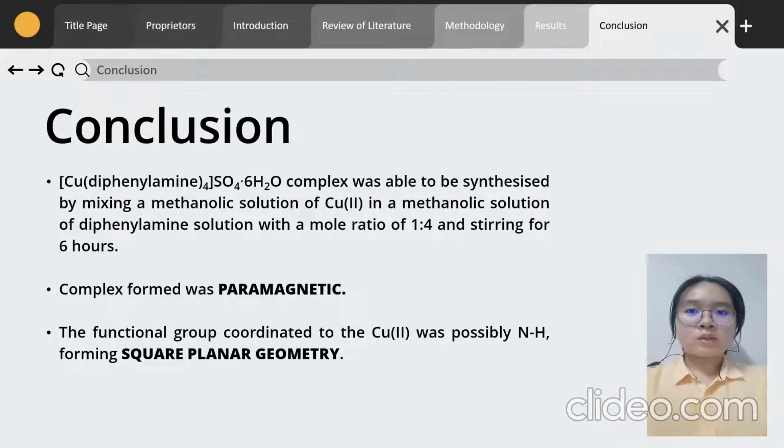To conclude, the tetrakis diphenylamine copper(II) sulfate hexahydrate complex was able to be synthesized by mixing a methanolic solution of copper(II) with a methanolic solution of diphenylamine at a mole ratio of 1:4 and stirring for 6 hours. The complex formed was paramagnetic, and the functional group coordinated to the copper(II) was possibly NH, forming a square planar geometry.